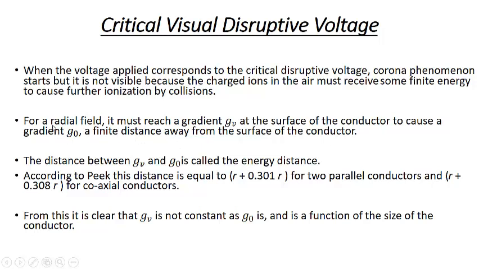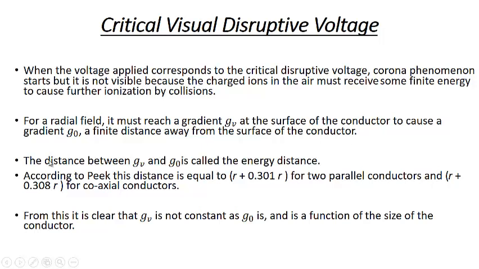For a radial field it must reach a gradient of GV, which is definitely greater than G naught at the surface of the conductor, to cause a gradient G naught a finite distance away from the surface of the conductor, which is slightly away from the surface.